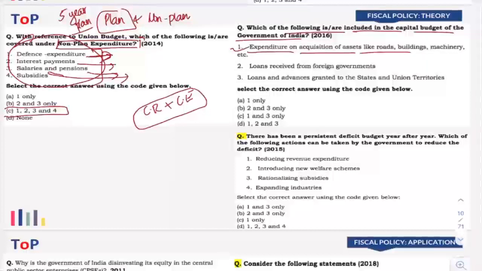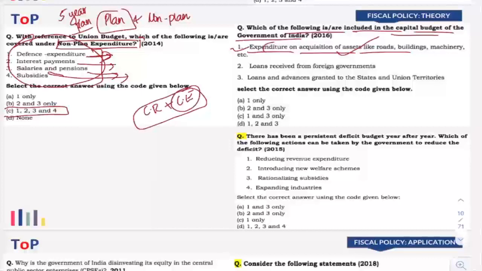Yes, right? Because capital expenditure means an expenditure which leads to creation of assets or reduction in liabilities. So here they are talking about creation of assets. So as a result, it becomes part of capital expenditure, and as a result, it becomes part of capital budget.